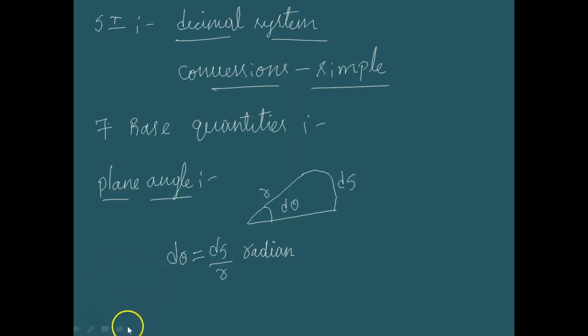Similarly, an SI unit is also defined for one more angle, which is called the solid angle.